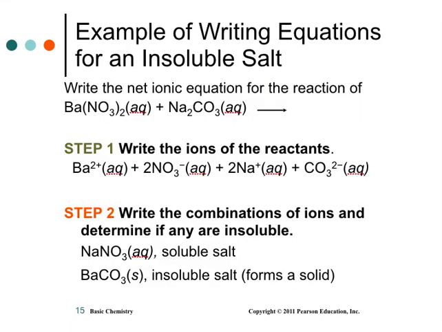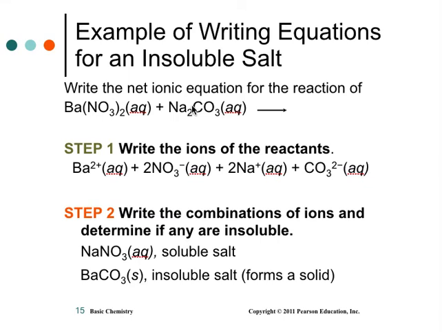Okay. So if you are writing equations with an insoluble salt, this is an example. Write the net ionic equation for a reaction of barium nitrate with sodium carbonate. Well, carbonates, if you remember, are usually insoluble, but sodium is a group 1 and it's always soluble. So this is soluble, aqueous, in water. Barium nitrates are all soluble. So all of these are soluble. So you have a colorless liquid, and this is a colorless liquid, you put them together.